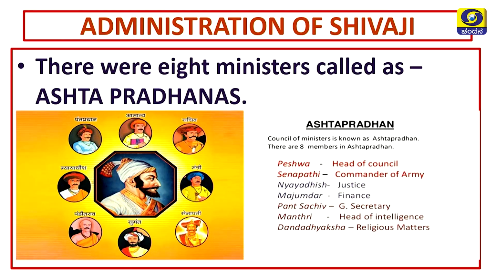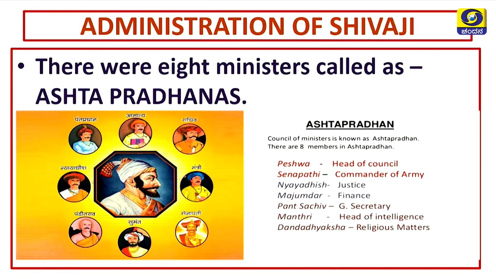Children, here the word Ashta means 8 and the Pradhanas means important. So, in the present scenario also, children, you know the chief minister will be having his cabinet, and a number of ministers will be helping the chief minister to look after the affairs, isn't it? Alone the chief minister cannot look after a particular state, he will be having different ministers to look after it. In the same manner, Shivaji also had the 8 ministers.